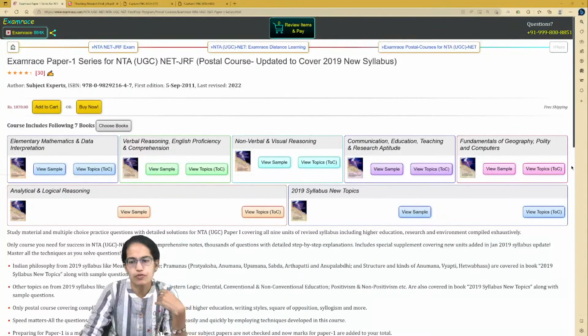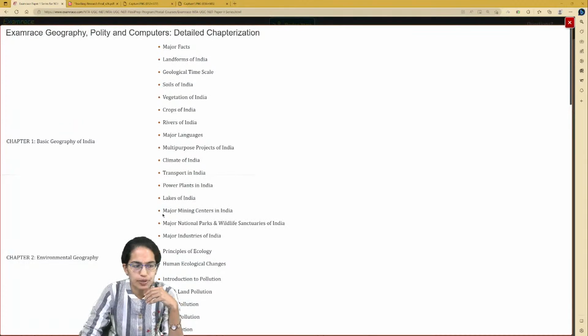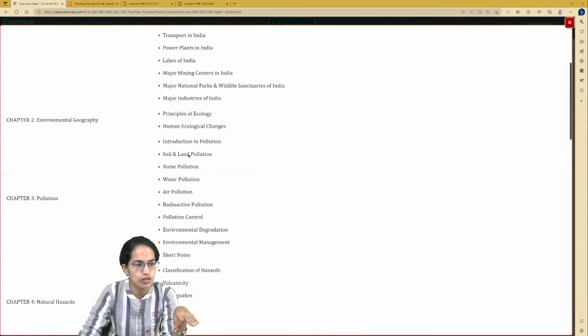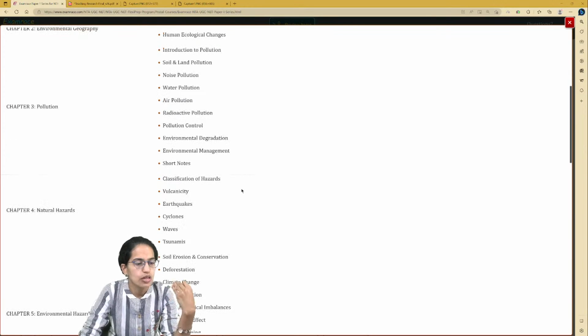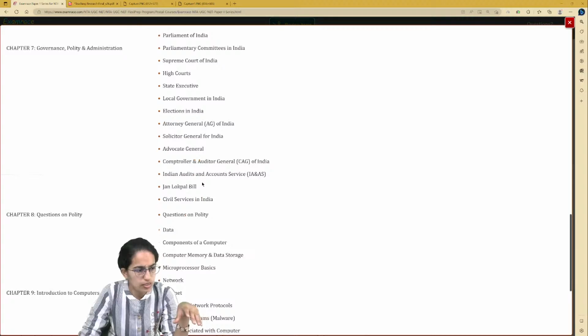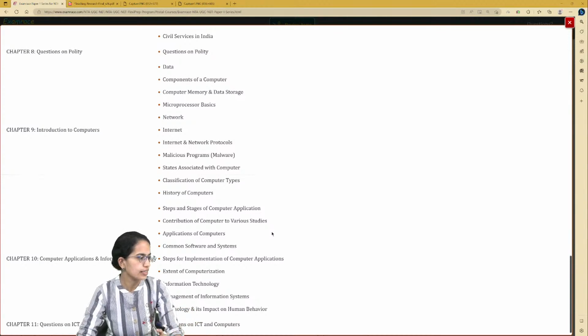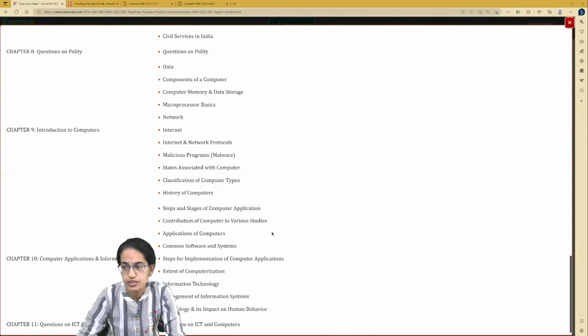Now similarly, if we go on to the section on geography, polity and computers, if we click on the topics, the basics of geography, the environmental geography, extremely important, the VOCs, the volatile organic compounds which have been asked, the short notes on those, and then the questions pertaining to the computing section. So here, what are the internet programs, the major software, malware, the history of computers, the major abbreviations, memory, RAM, ROM, where is what used.